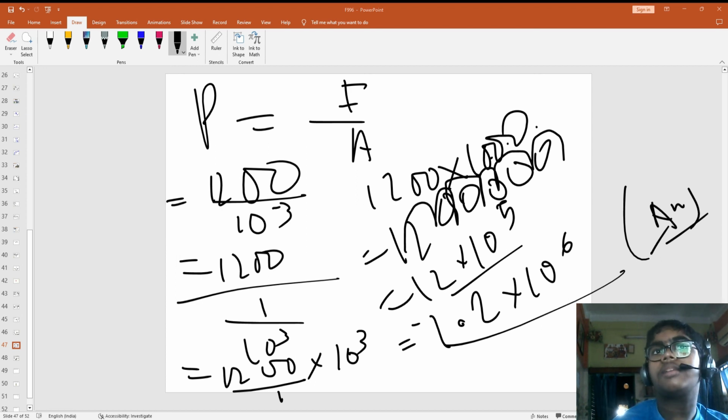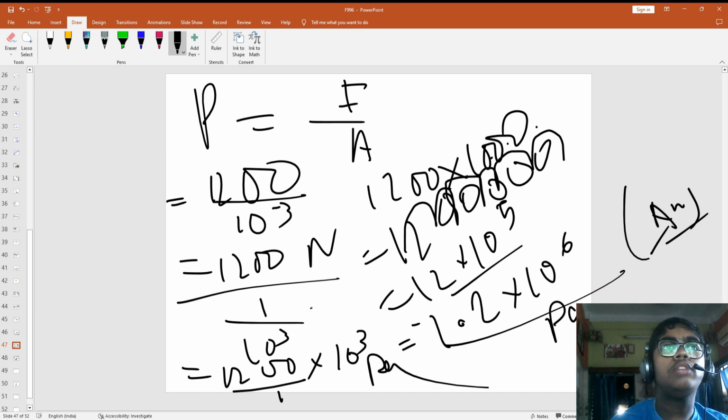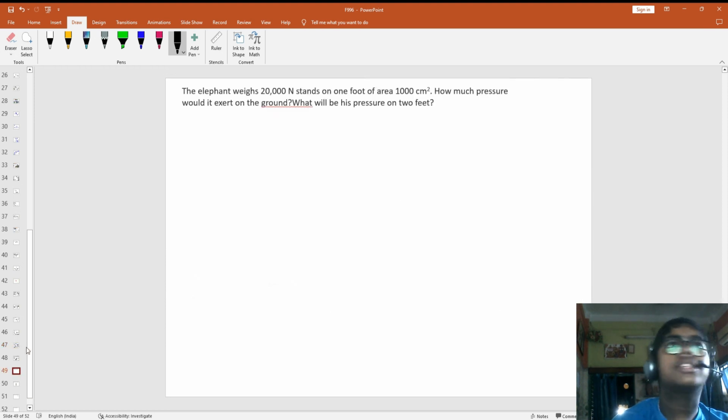This is the pressure. So after this you are going to write Pascal always. Here you are going to write Newton, here you are going to write meter square. Newton meter square. And after that, at the last line, you have to make it Pascal.